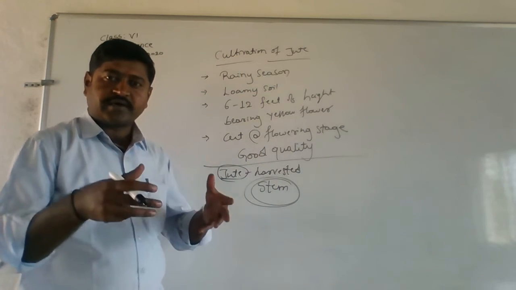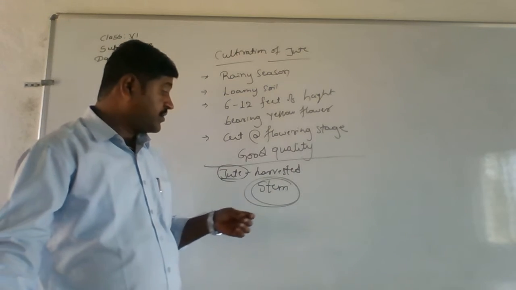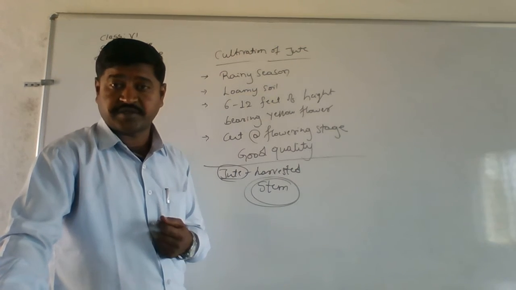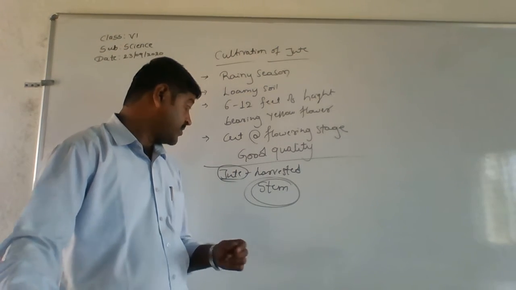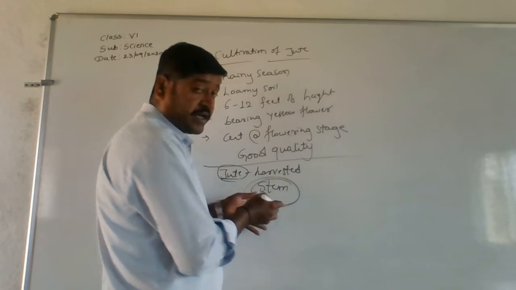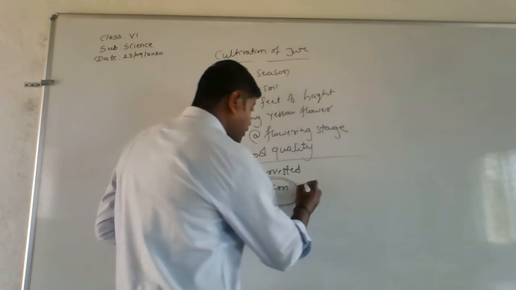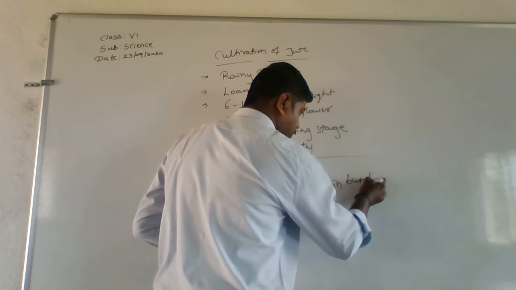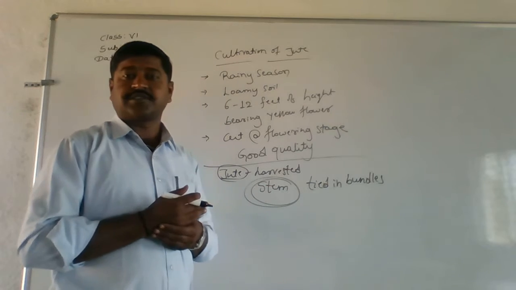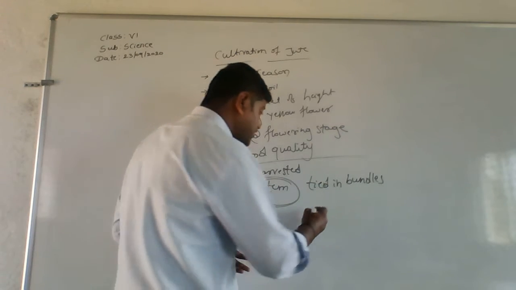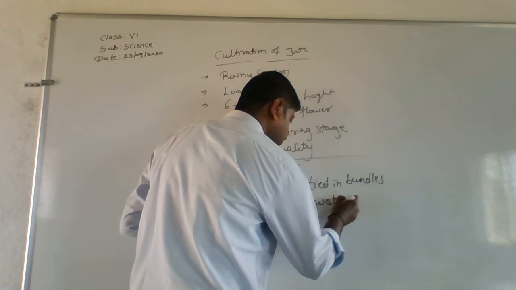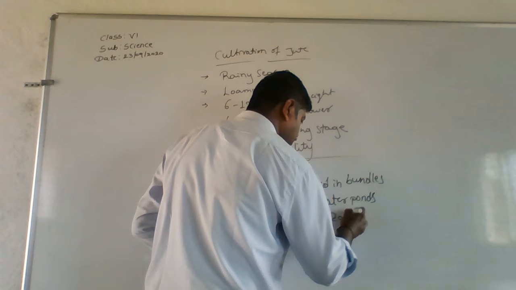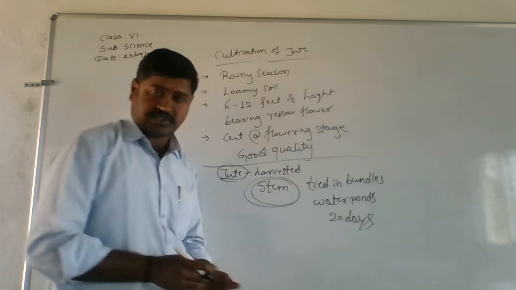These are going to be tied in bundles, and then kept in the water for around 20 days. So remember, listen, the stems of these plants are tied in bundles and then kept in water ponds for 20 days.